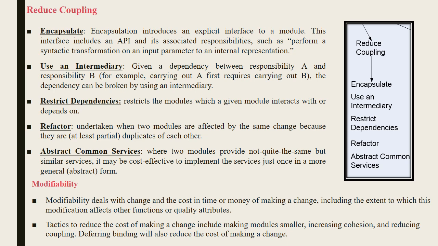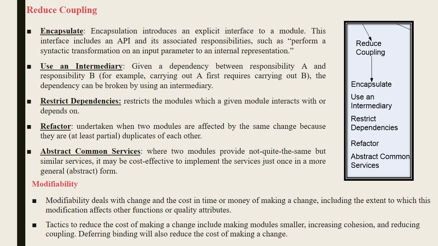Next one is restrict dependencies, which increases the number of conditions to interact with the other module. Refactor is undertaken when 2 modules are affected by the same change and they duplicate each other. Next one is abstract common services. When 2 modules provide similar services, it may be cost effective to implement this service just once in a more general form. So these are all the factors of reduced coupling.